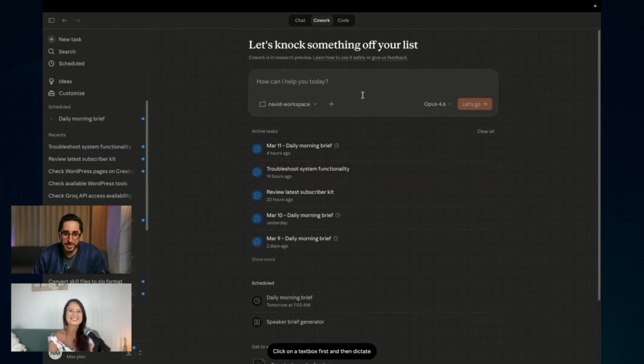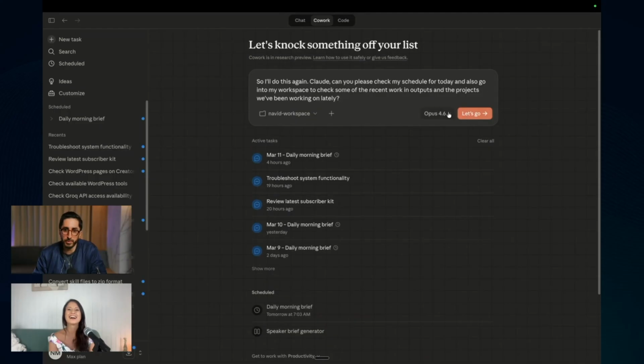Let's see if it generates. Okay, I need to click the text box. That sometimes happens, so I'll do this again. Claude, can you please check my schedule for today, and also go into my workspace to check some of the recent work and outputs and the projects we've been working on lately. Usually with Whisper Flow, you have to do that, and you have to talk.